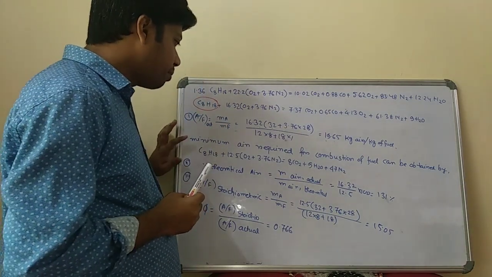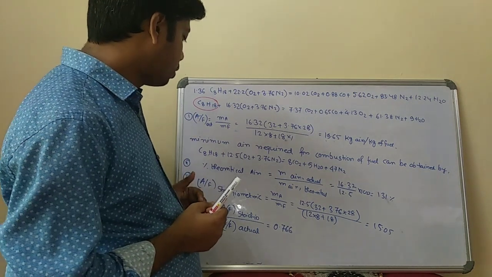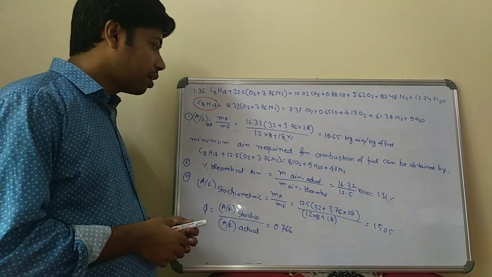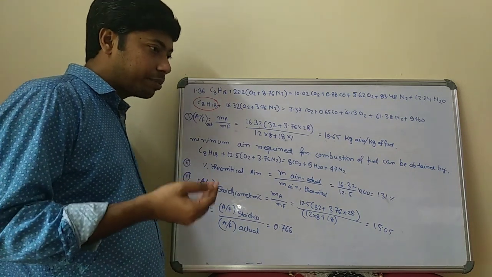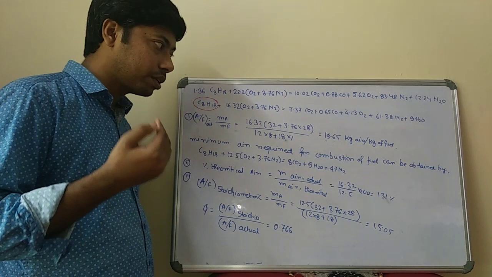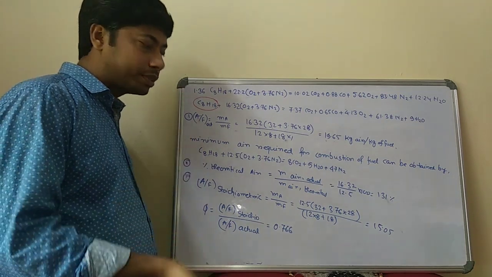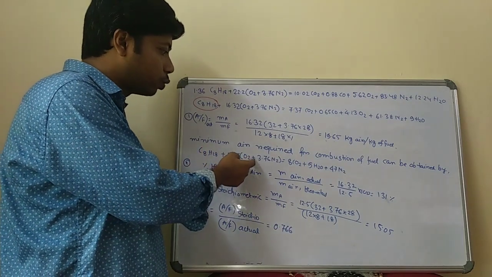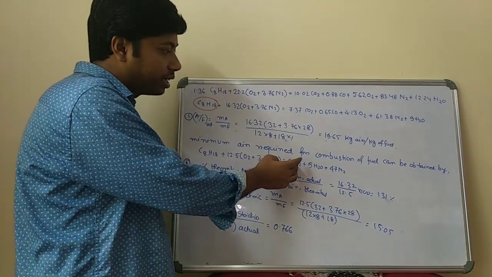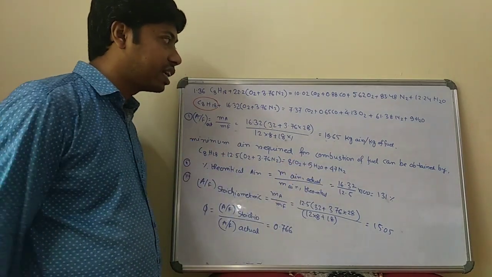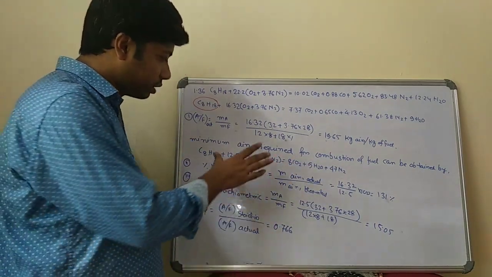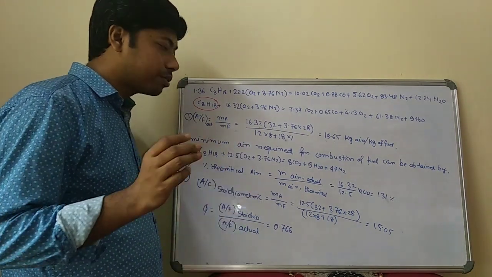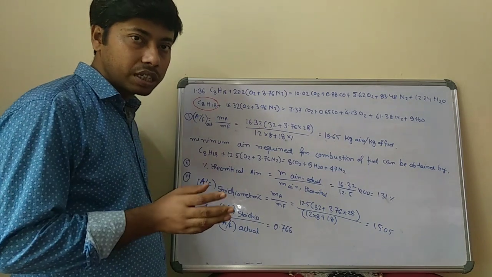Now, in the second part of the numerical, you have to calculate the theoretical air, that is, the minimum air required for the complete combustion of the fuel. That can be obtained from the equation C8H18 plus 12.5 O2 plus 3.76 N2 is equal to 8 CO2 plus 9 H2O plus 47 N2. From that equation you can calculate the minimum air required for complete combustion, that is the theoretical air.